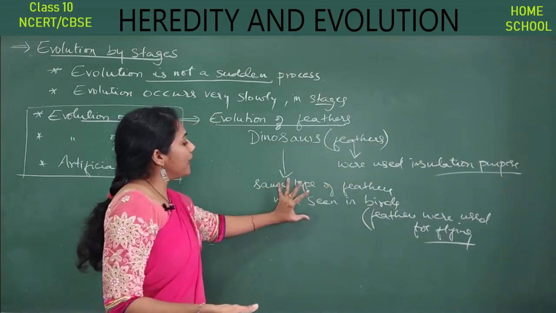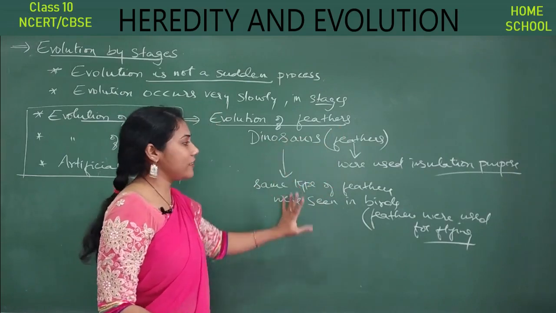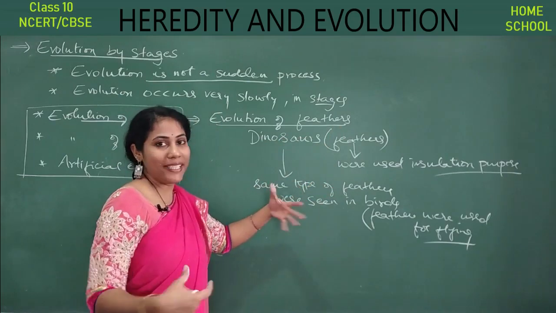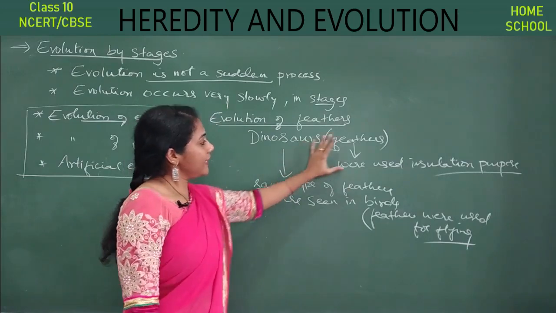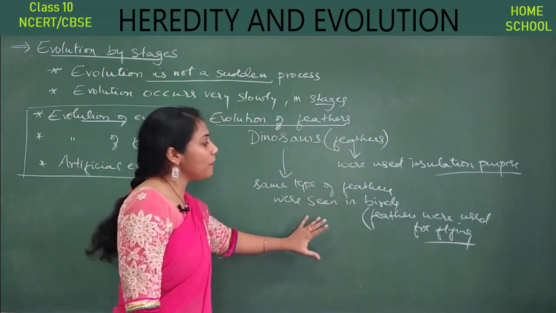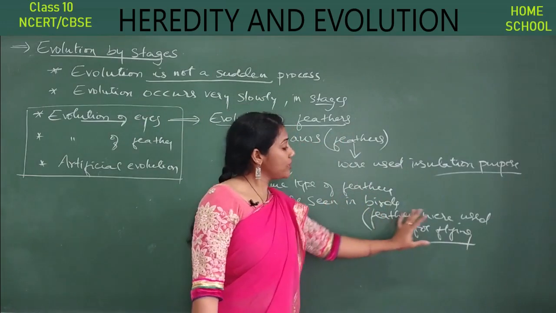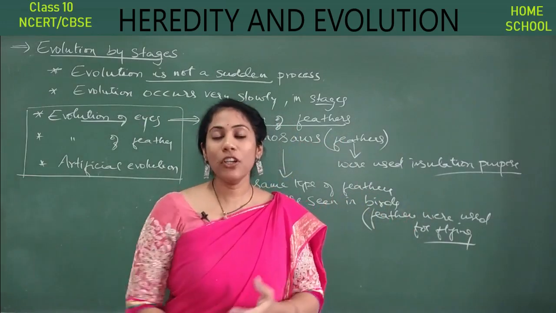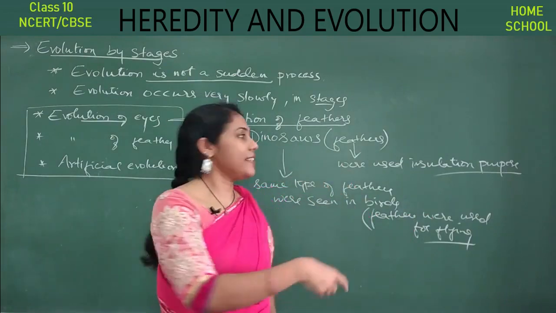Okay, actually birds have evolved from dinosaurs only. Birds have come from dinosaurs only. Okay, after many years, after many variations, right? And the same feathers are there in birds also, but the function is different here. Here the birds use the feathers for flying. Yes or no? The function has changed, but there is an evolution.